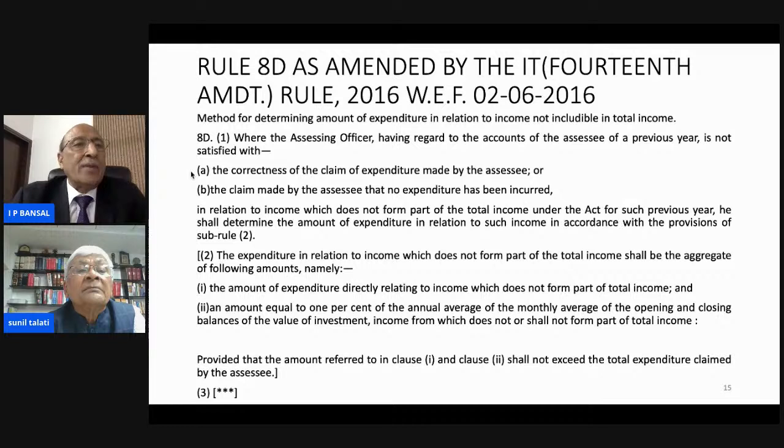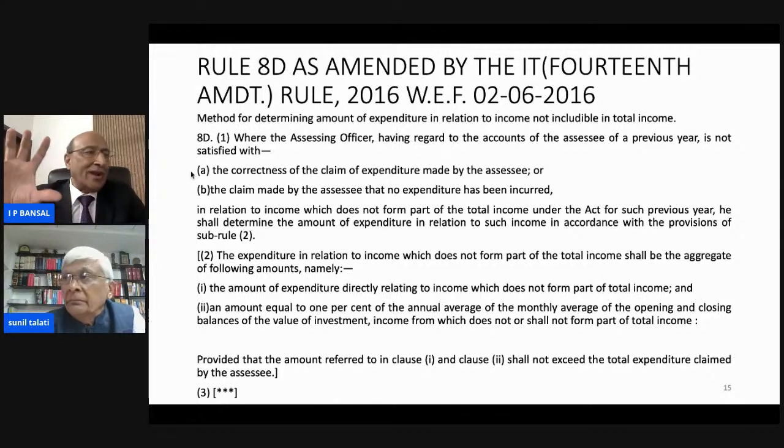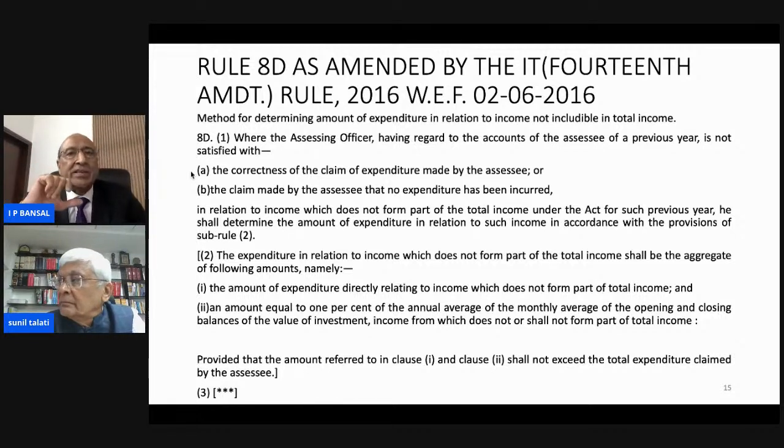Now we are coming to Rule 8D. Rule 8D as inserted has also been amended with effect from 2nd June 2018. It describes the method of determining the amount of expenditure in relation to income not includable in total income. Earlier there was a formula, as you know, giving several types of calculations. Now it has been made easy.